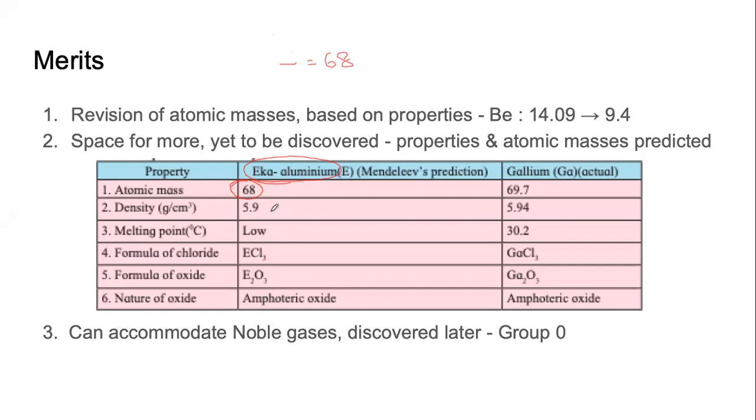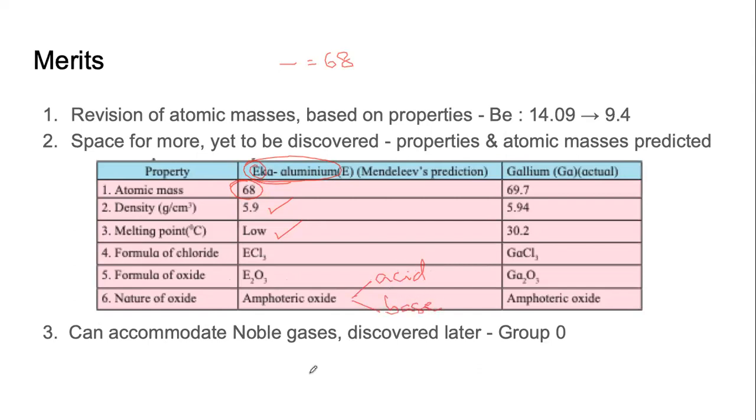He predicted that the density of this element will be 5.9 grams per centimeter cube. Its melting point will be low. Its chloride will be of the formula ECl3. Its oxide will be of the formula E2O3. E is the element that is yet to be discovered, Eka. He also said the oxide of this element will be amphoteric. That means it will have some acidic properties. It will also have some basic properties.